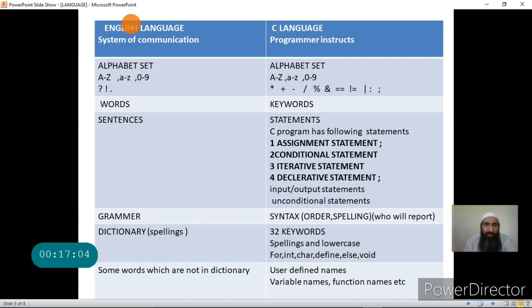Now if a language has an alphabet set, so has the C language. It has its own alphabet set that is more advanced than the English language. In addition to the alphabets and digits, it uses certain special symbols which are not used in the English language, like star, like mod, like and, like double equal to, like exclamation equal to in a combined form, or like a pipe operator, or colon or semicolon.